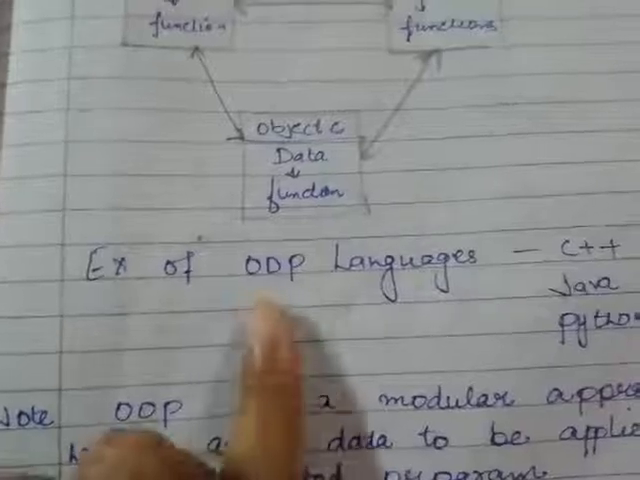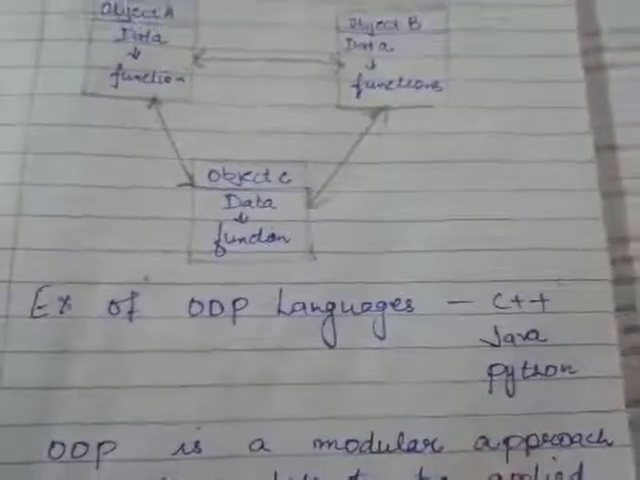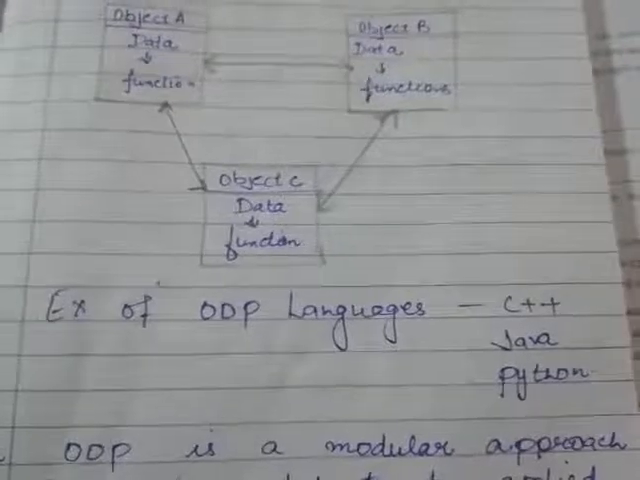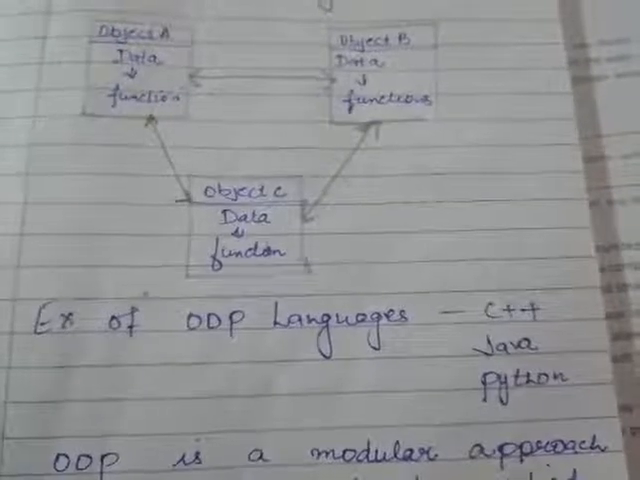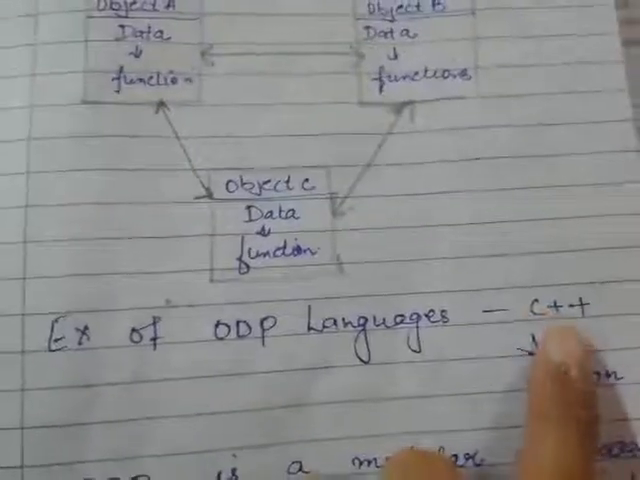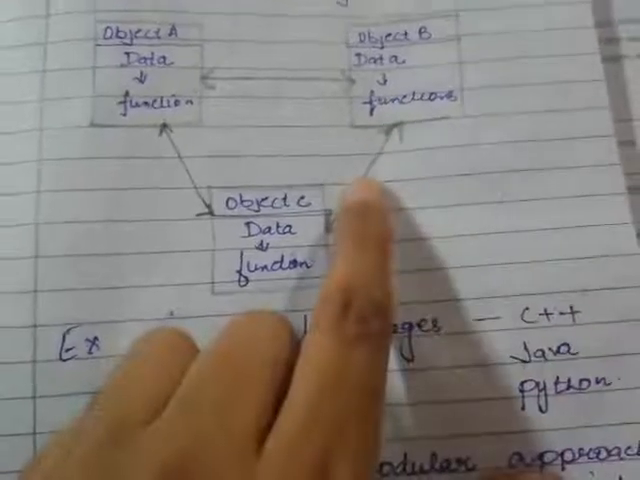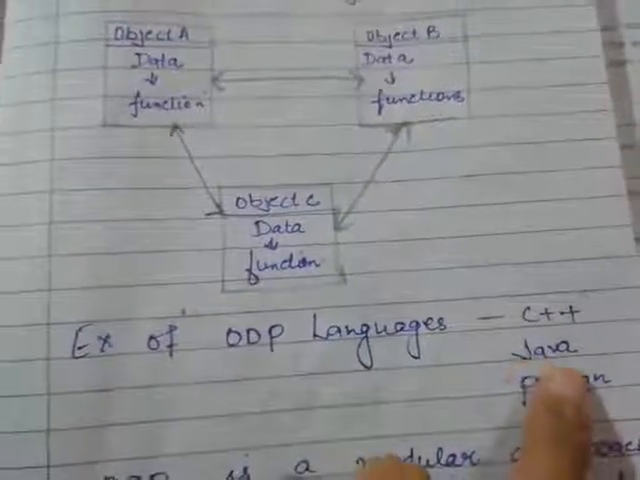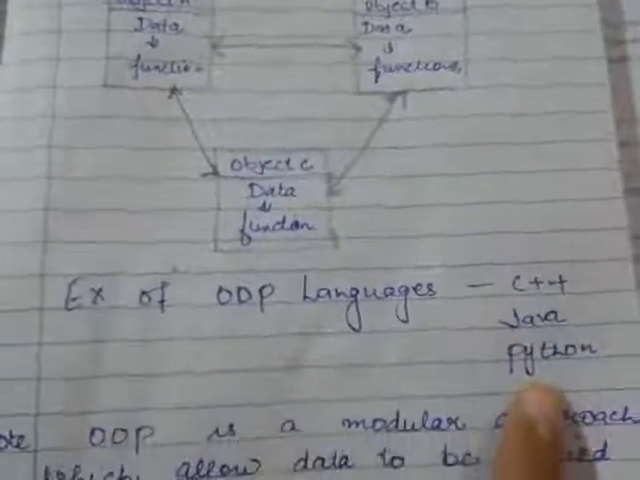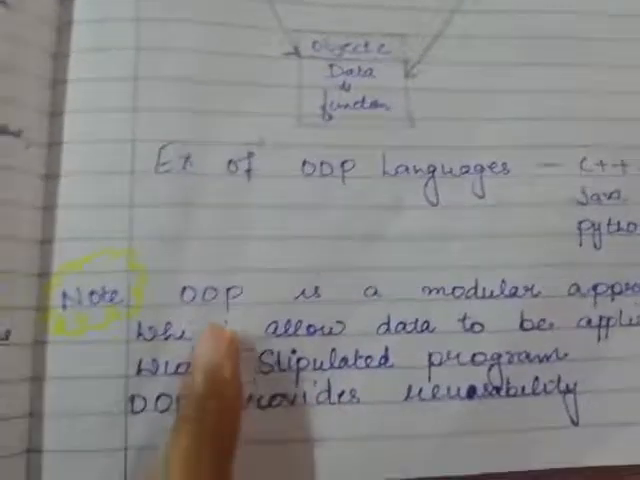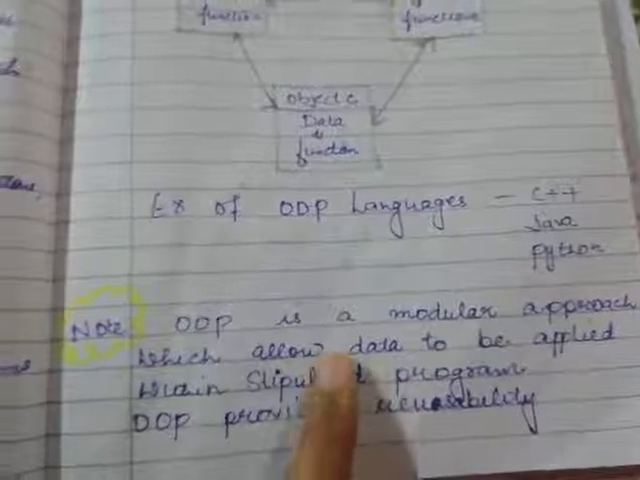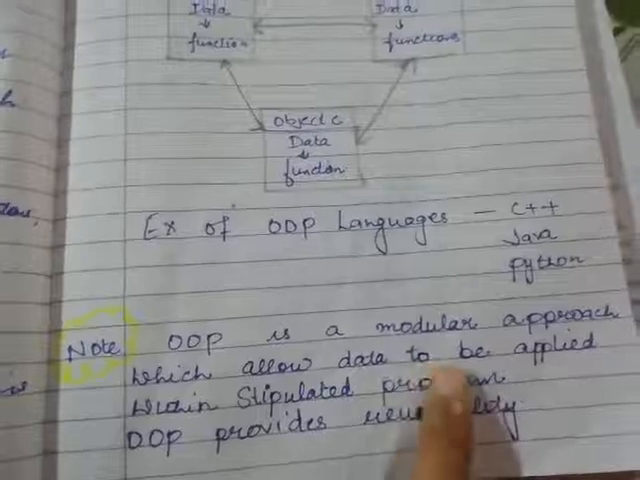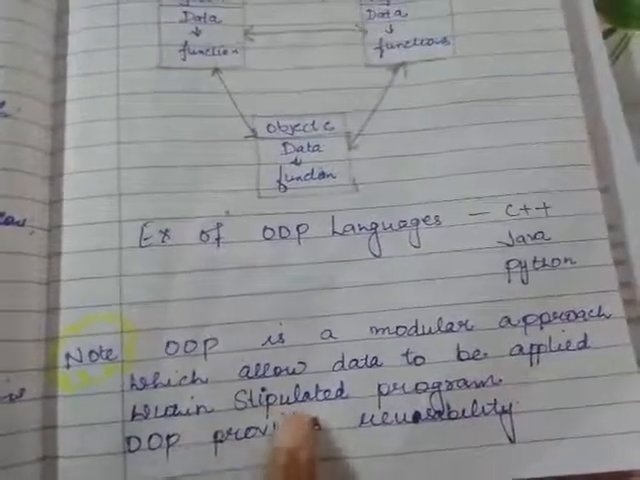So after this we have an example of OOP. In the last video we have an example of POP. Languages are C, C++, Java, Basic. So we have C++ but with this feature. We have an example of this language Java but with this feature, and the third example is Python. So there is a very important note. In this note, OOP is a modular approach which allow data to be applied within stipulated program.